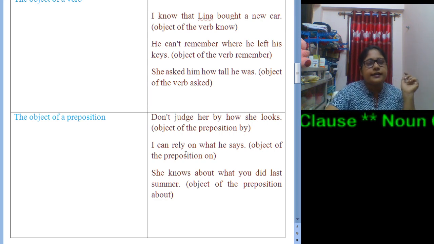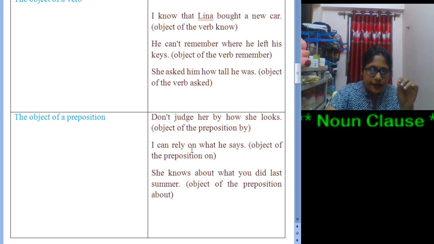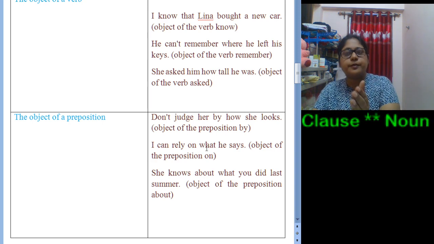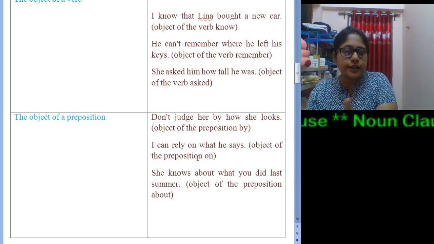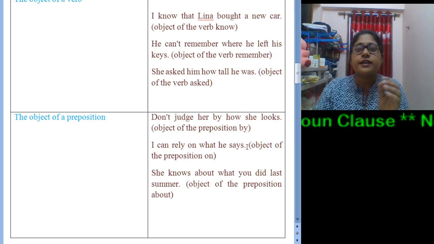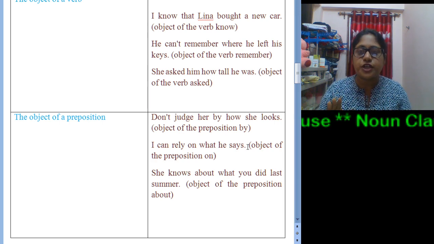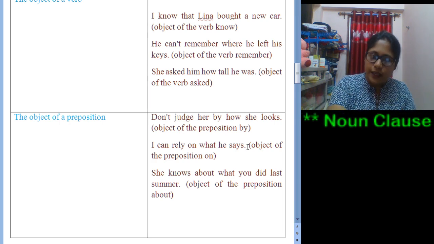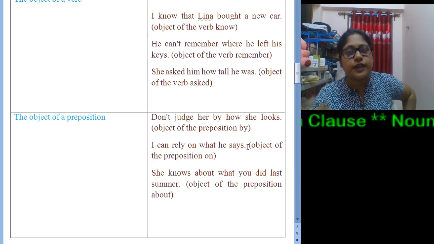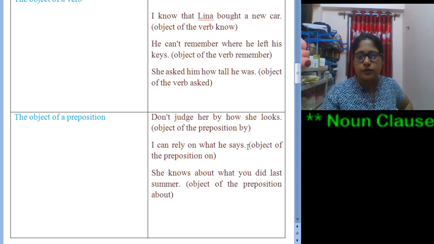Next one, I can rely on what he says. Again, we need to identify the preposition first, that is on. Then after the preposition, is there any WH word? Yes, that is what. What he says is the object of the preposition on. So here also we can find that this subordinate part is a noun clause.